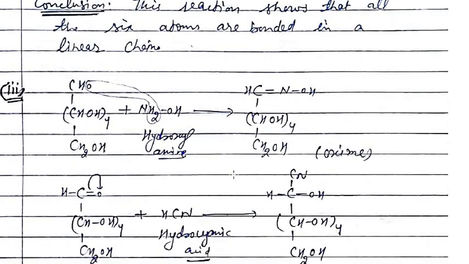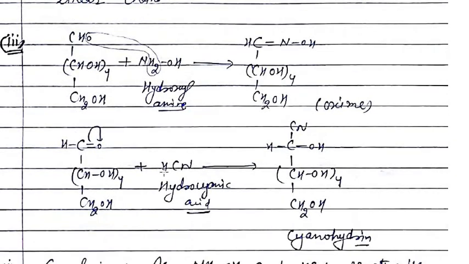The next reaction is that we react glucose, this is the general formula of glucose, with hydroxylamine. When hydroxylamine is reacted with glucose, we can remove a water molecule, H2O, and then this N gets bonded to the carbon atom and OH stays with the nitrogen atom. The compounds in which this group is present are known as oxime. So oxime is formed, and this reaction is due to the presence of a carbonyl group. If there is a carbonyl group, only then will this reaction take place.